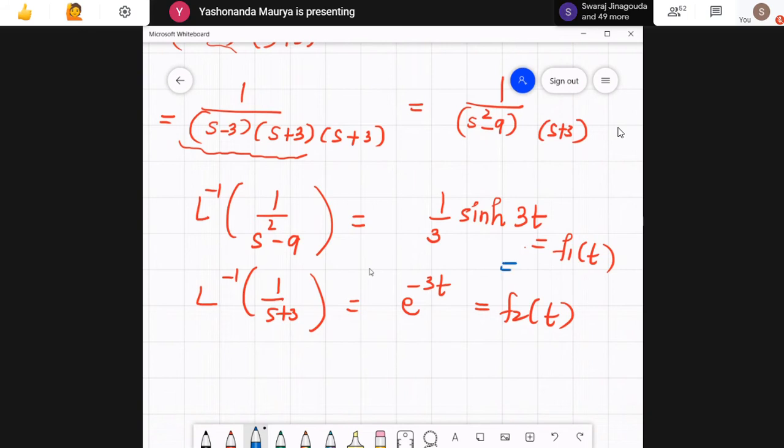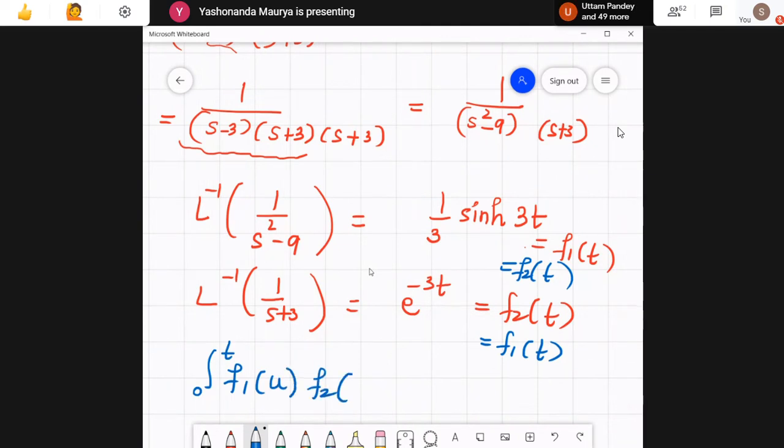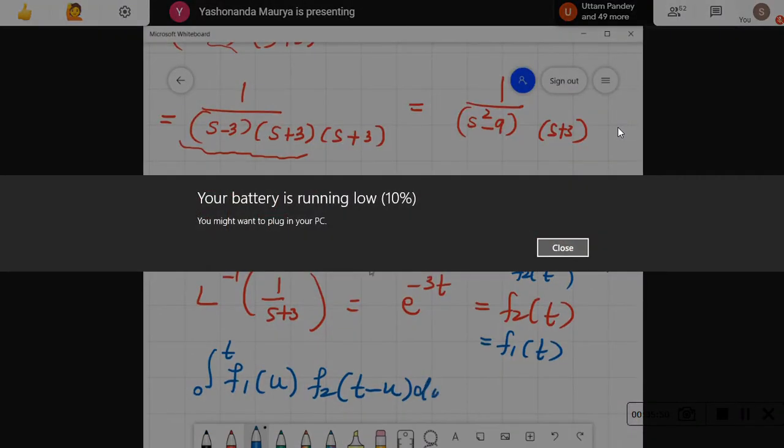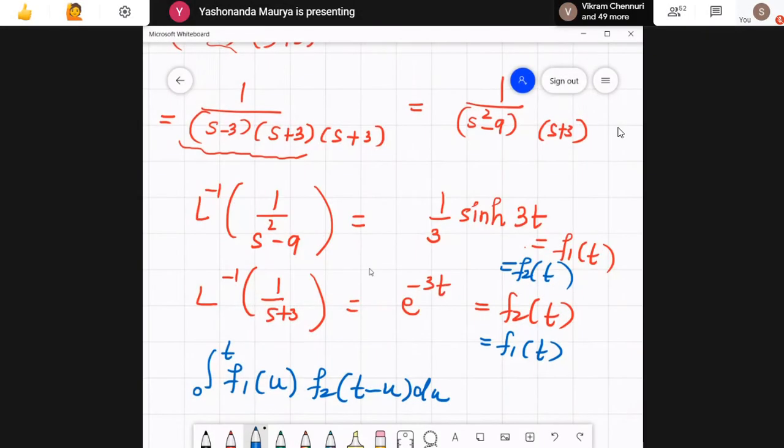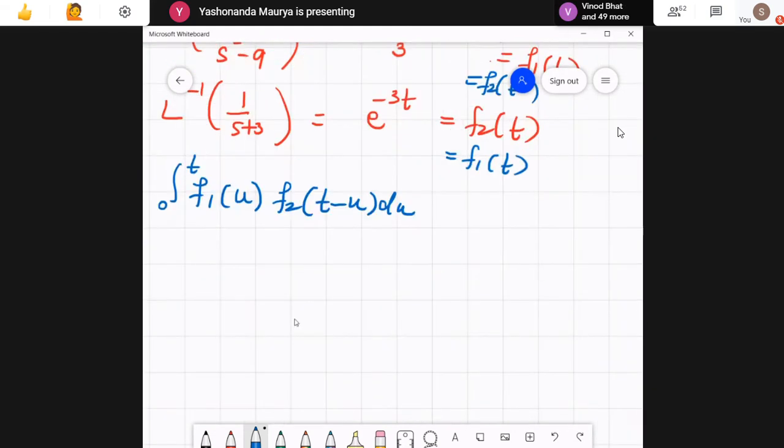Next time I can write this as my f2(t) and this as my f1(t), and I can write down the expressions for the convolution theorem. The convolution theorem expression is the integral of f1(u) into f2(t minus u) du. Now using these two expressions, the correct options that are possible over here are A, B and C. There were three correct options to this particular question.